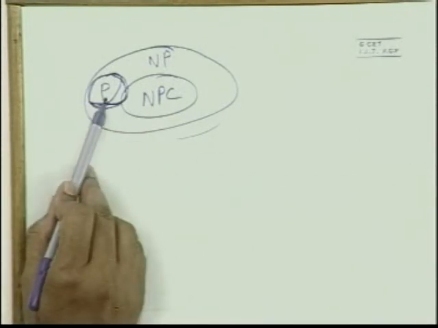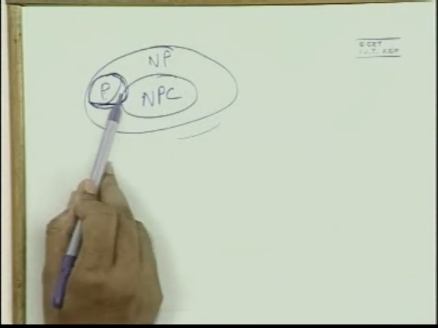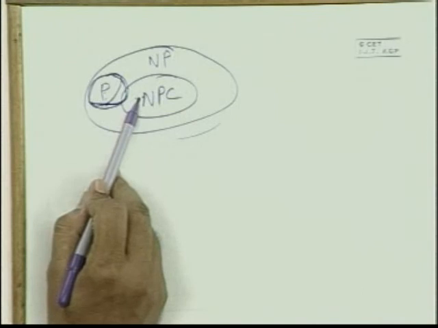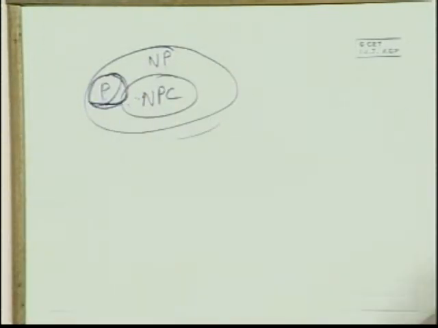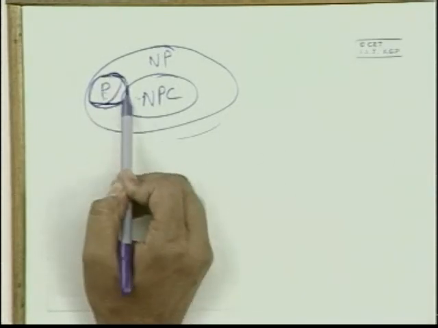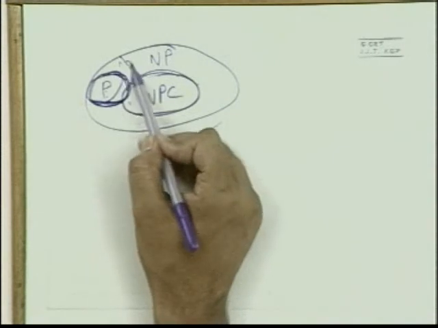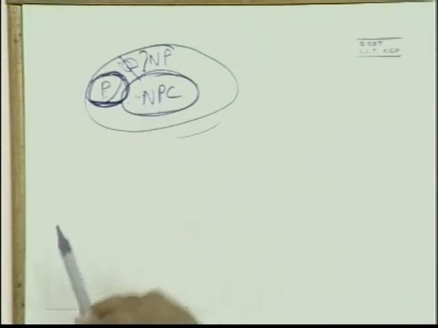Because if any problem from P is in NPC, what does it mean? That an NP complete problem is polynomial time solvable, and we know that the entire class NP should then be polynomial time solvable. So we don't know whether there is an intersection between P and NPC. This is not known yet. This is the biggest question, still lying open.